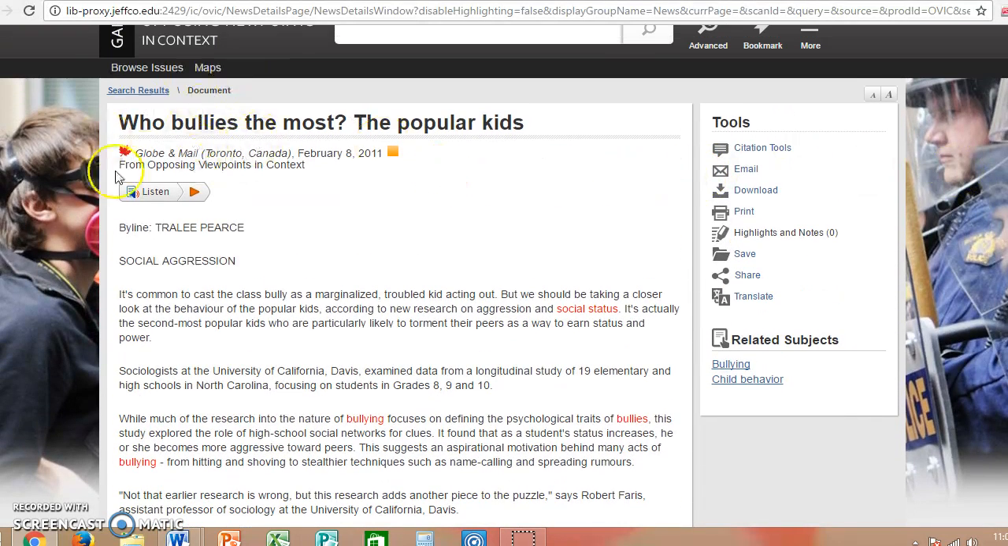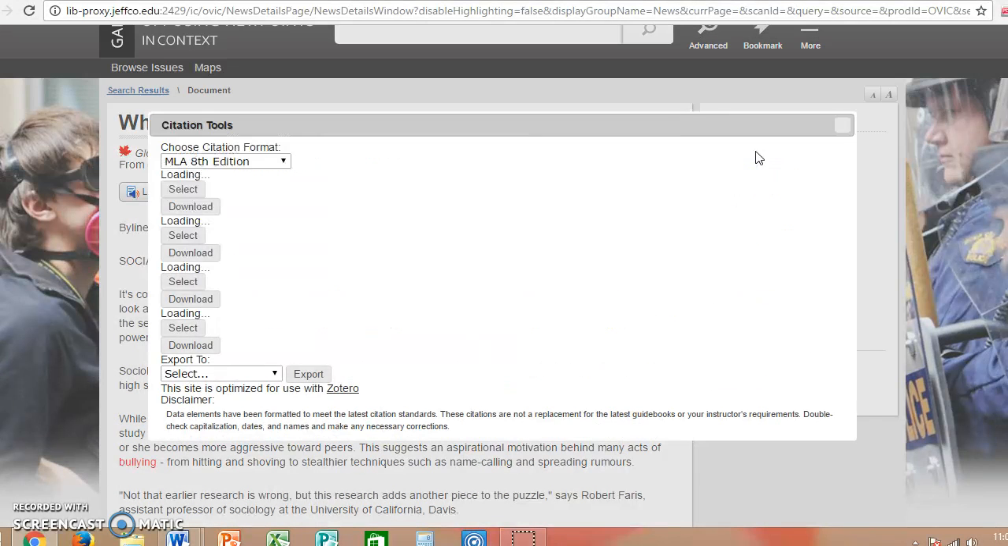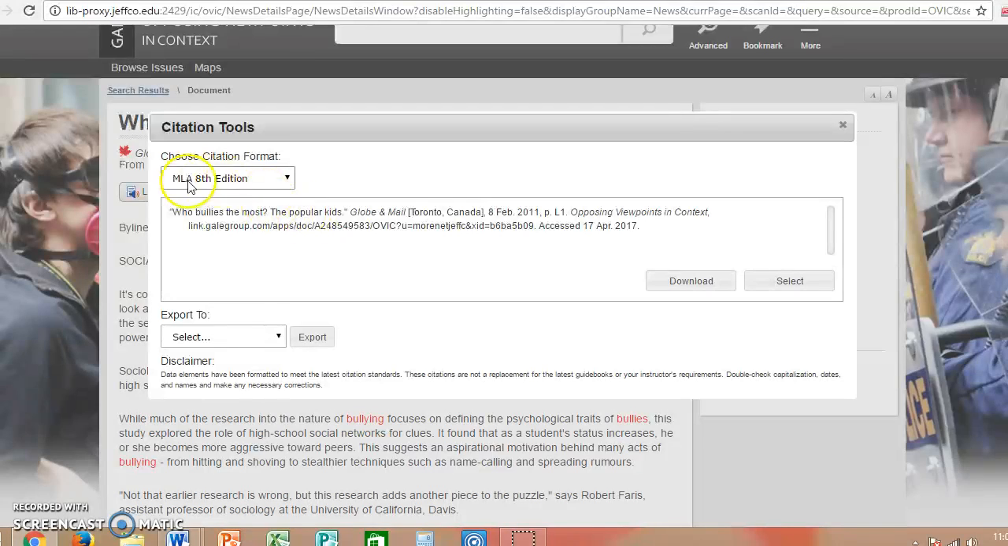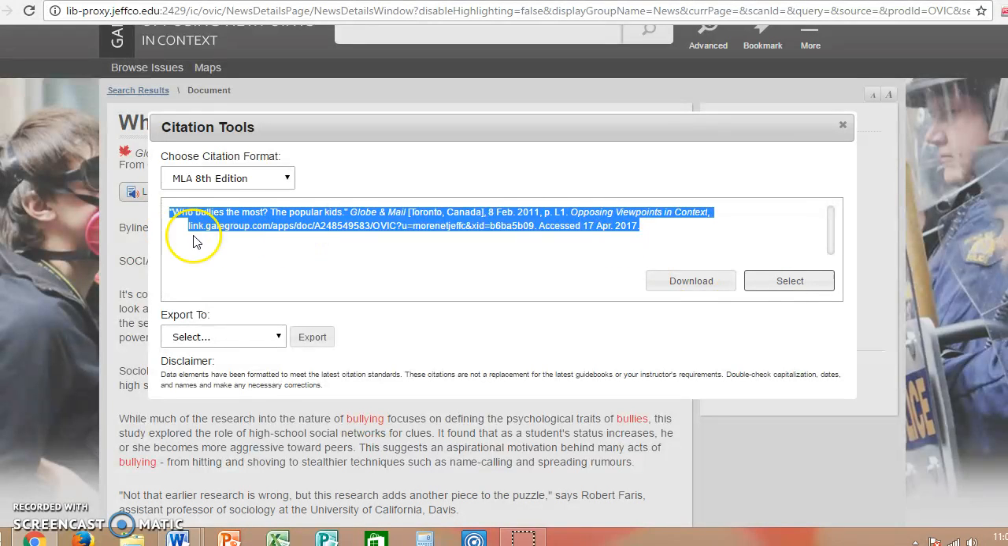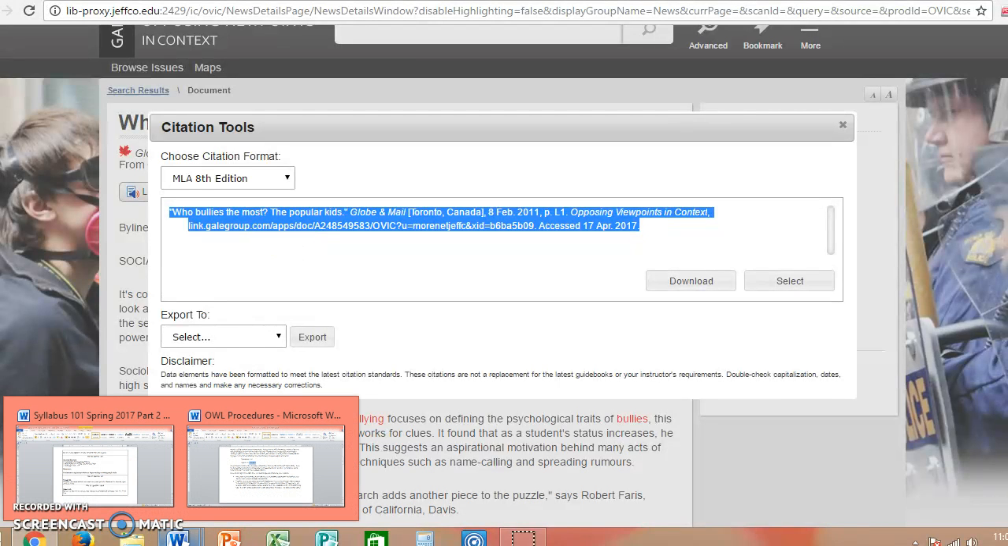And then the other thing that's really nice about using the databases, if you look under tools here, you'll see that there are some citation tools. If you click on that, it will bring you up to MLA 8th edition, and you can select it. You just copy that, and then you can open up a Word document.